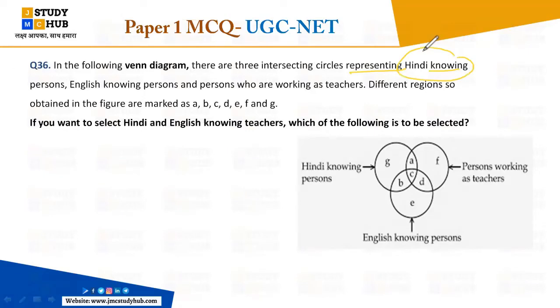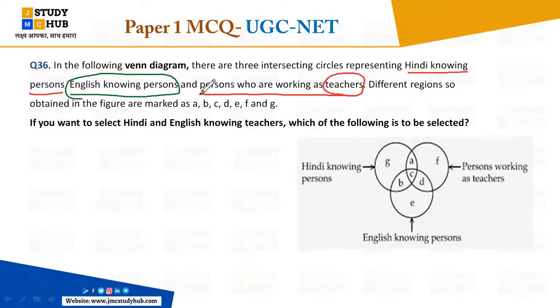This will make many things clear. Hindi knowing persons, okay, and another is English knowing persons. Okay, and again the persons who are working as teachers. Different regions so obtained in the figure are A, B, C, D, E, F, G. Now the question is, if you want to select Hindi and English knowing teachers, which of the following is to be selected? Everybody, without options we will try, no options, right, just see which one it will be.